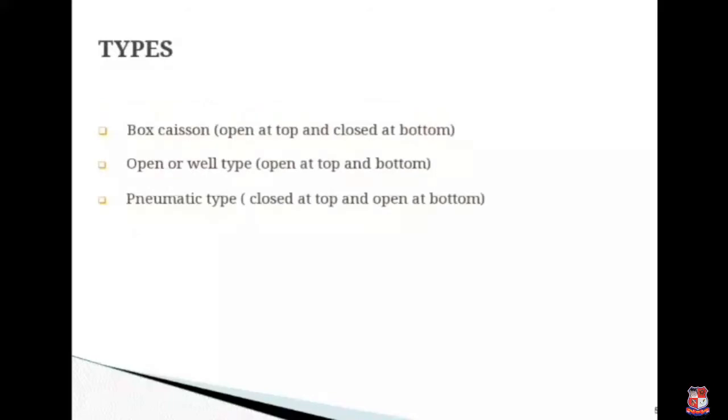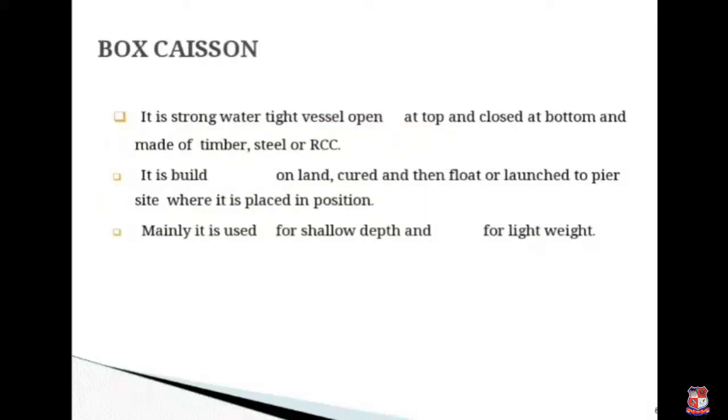Types of the caisson. Box caisson, which is open at top and closed at the bottom. Then open or well type, which is open at top and bottom, and pneumatic type caisson, closed at top and open at bottom. Next, box caisson. It is a strong vertical tight vessel open at top and closed at bottom and made of timber, steel or RCC. It is built on land, cured and then floated or launched to the site where it is placed in position according to the location of its structure.